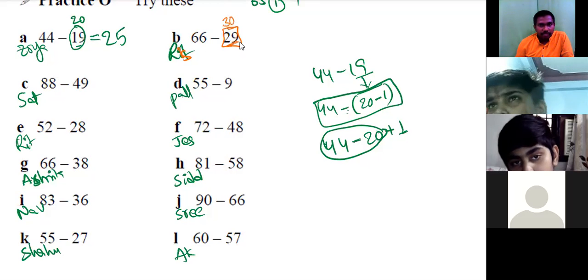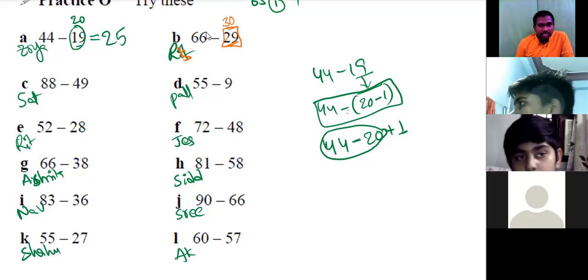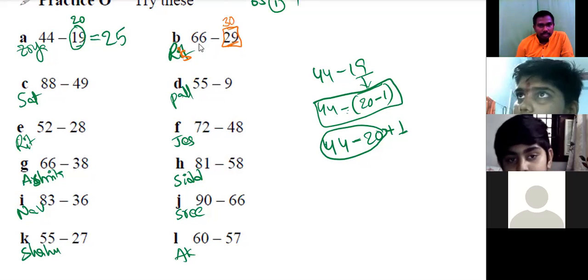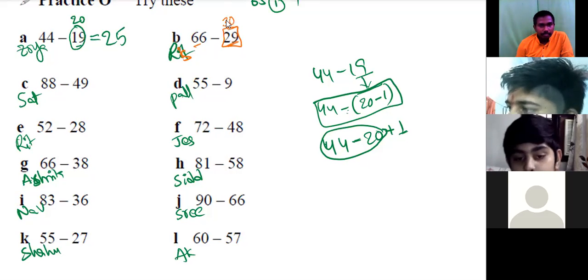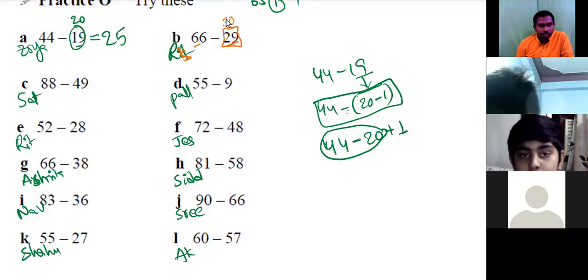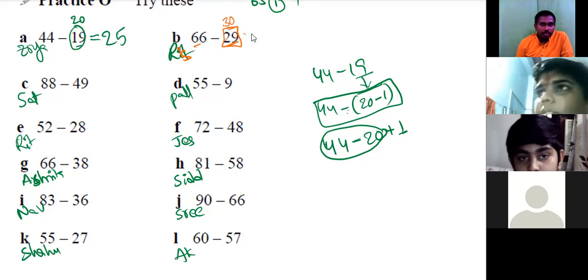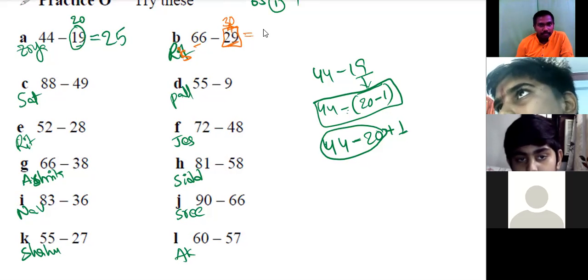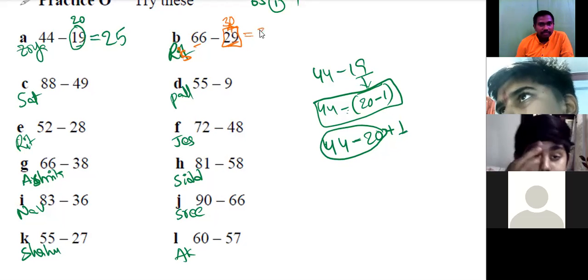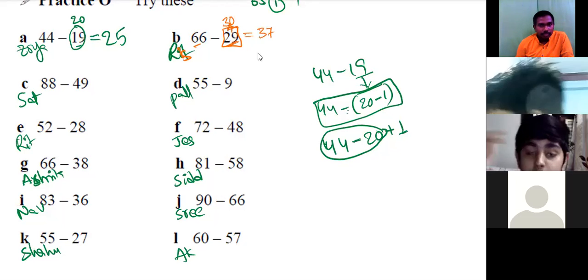Instead of subtracting 29, we'll subtract 30. That will be easy, no? 66 minus 30, 36. Then we are not subtracting 1. We are giving back because we have subtracted 1 extra. We will give back that one. Yes, sir. 37, right? Yes, sir. Okay.